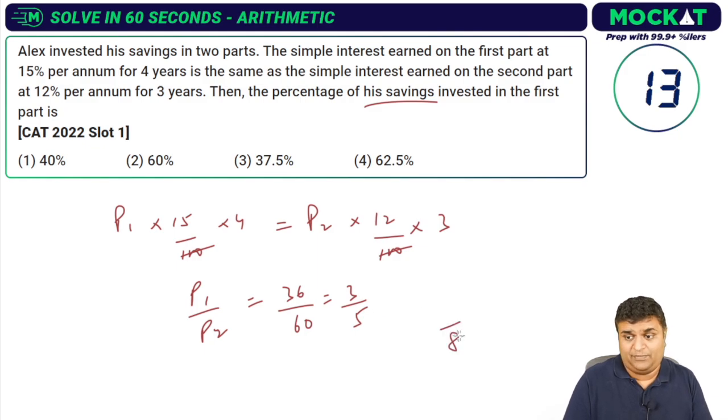The total is 8 parts, P1 plus P2, that's the total savings. P1 over here is 3. What's 3/8 over here? 3/8 is 37.5%. I've told you to go through the percentages table, a bunch of them given to you in the percentages lesson at mockat.com. Some of these you should know. You can't be opening the calculator and spending a lot of time.